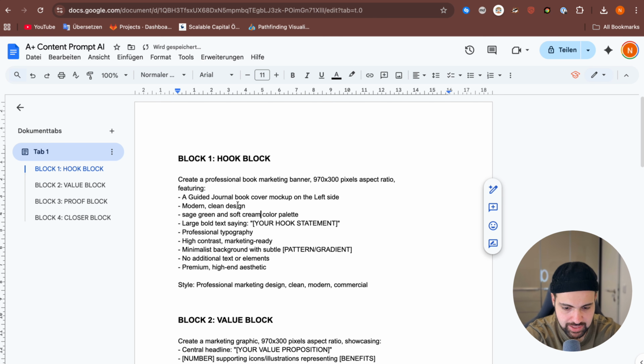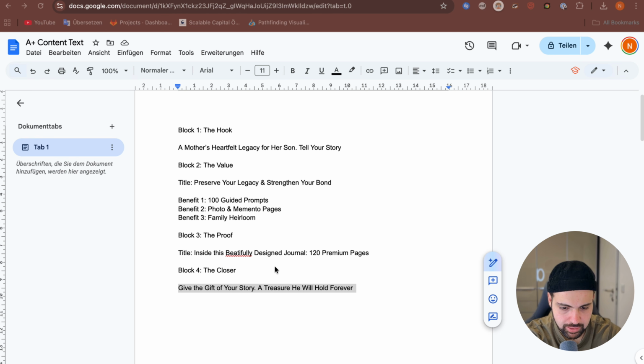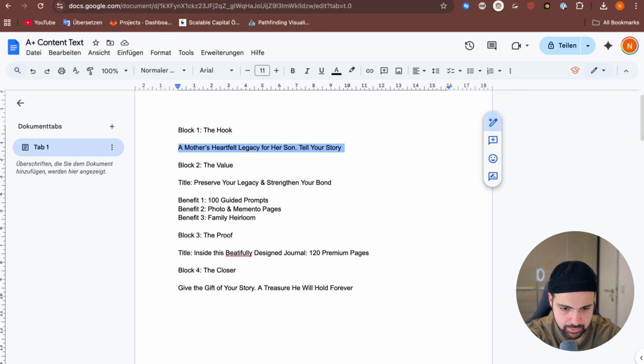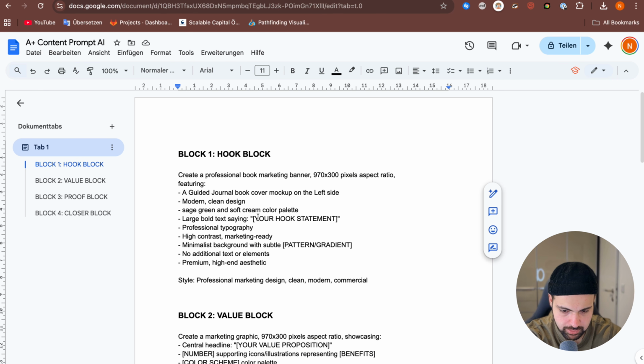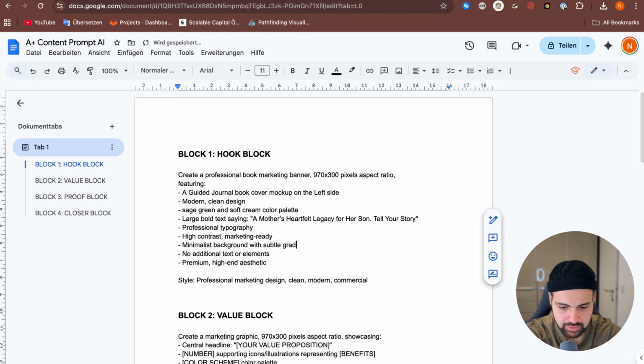Large bold text saying. Here, I will add the title that I have created. Let's add it in here. And last but not least, we have also the background. If you have a specific pattern in mind, you can describe it here. But in this case, I will say only a gradient background.